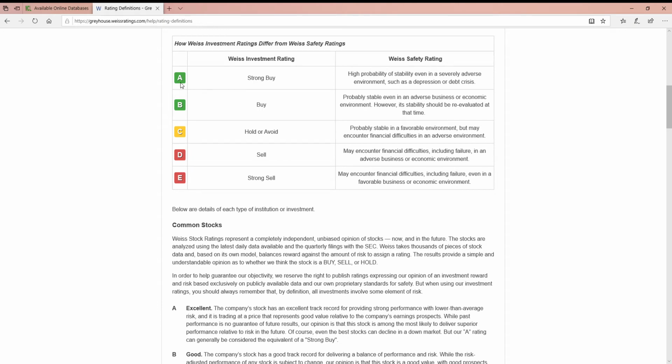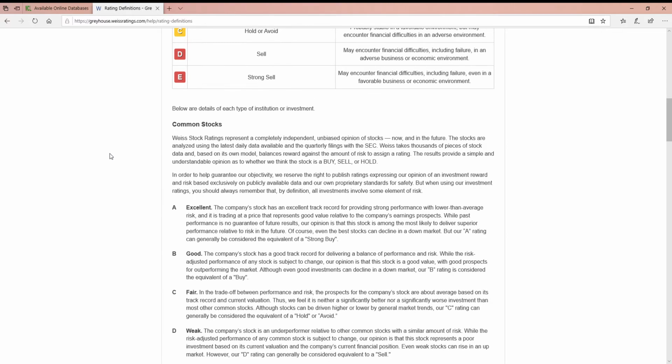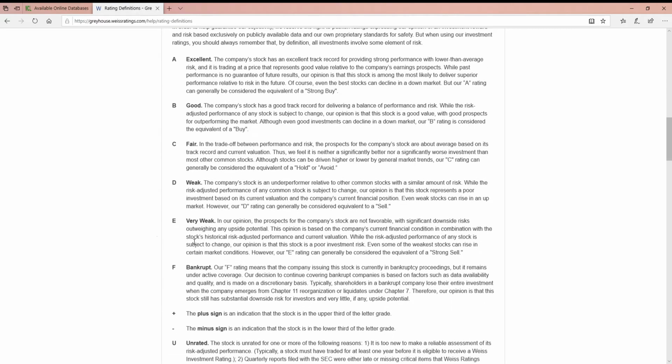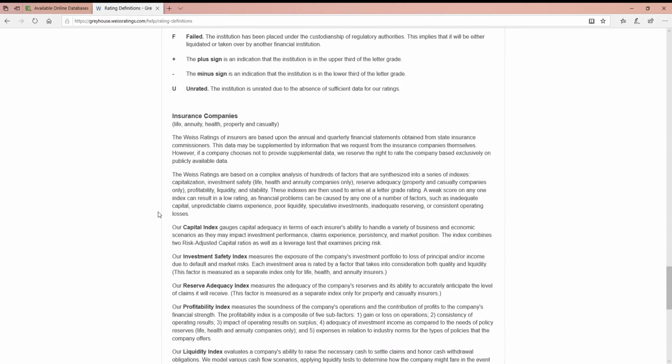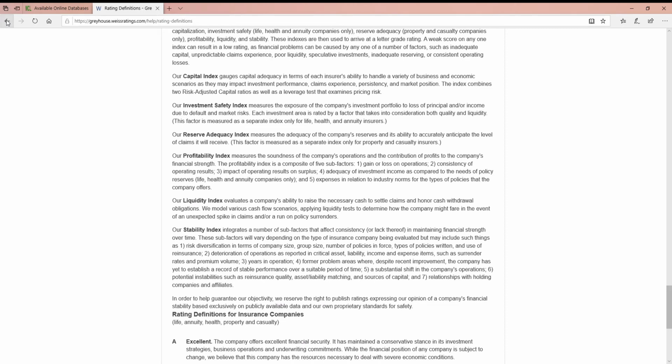So basically you're looking at color coding as well as the letter grade. The two green, the A and B, are considered strong investments. The yellow, it tells you should hold them or avoid them. And then the red, the D's and the E's, are ones that you really want to get rid of according to their ratings. So it'll now give you a rundown about how they rate the stocks, the mutual funds, the institutions, and all that.